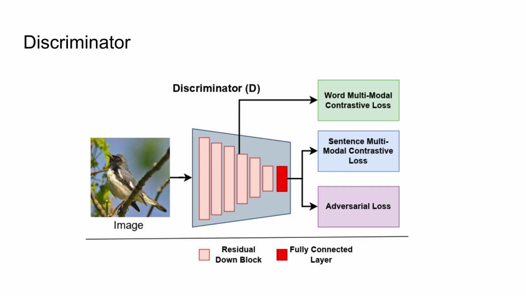In our approach, we use a single and simple discriminator. For GAN loss, we use the hinge loss, and use sentence and word contrastive loss to capture text-to-image alignment.